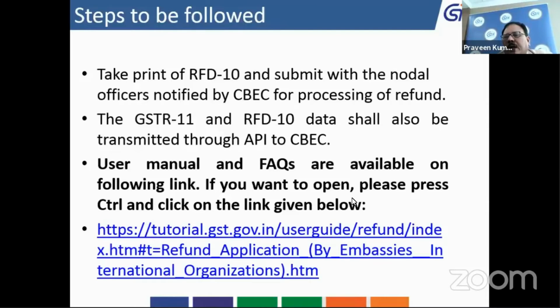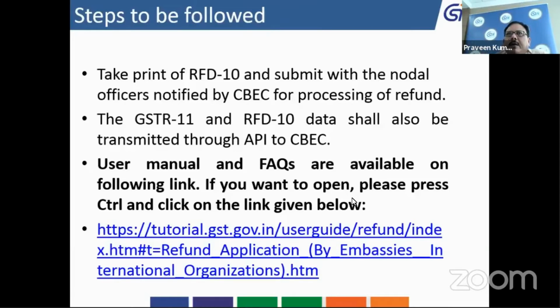The user manual and FAQs, whatever I have delivered, are also available on YouTube. For the detailed material with screenshot-related tutorials and the user guide, it is available on the link. You can visit our website www.gst.gov.in and go to the help section, and you will find all these details.